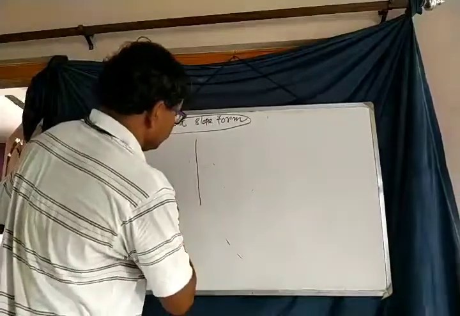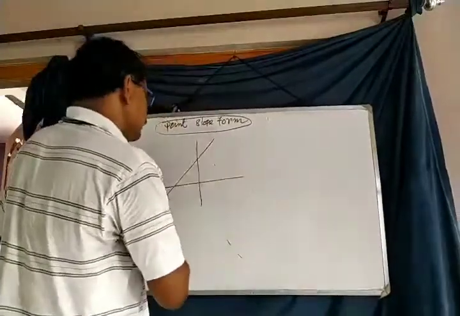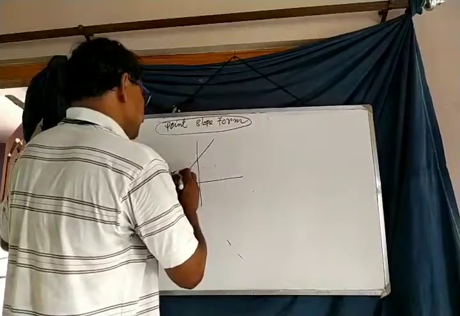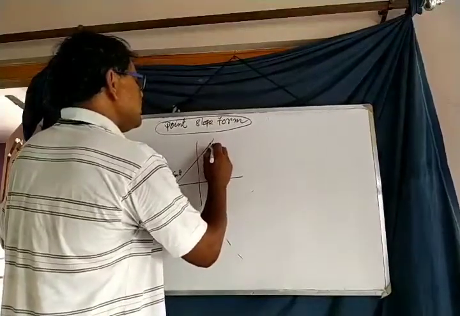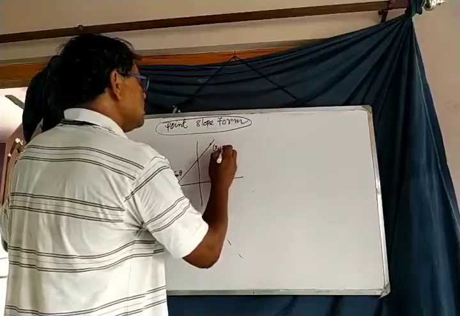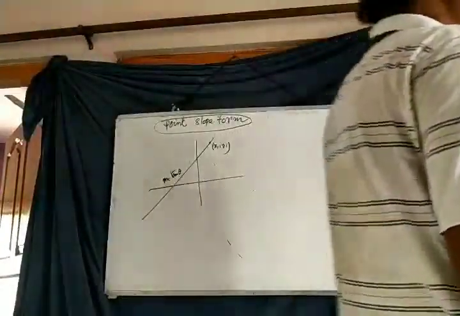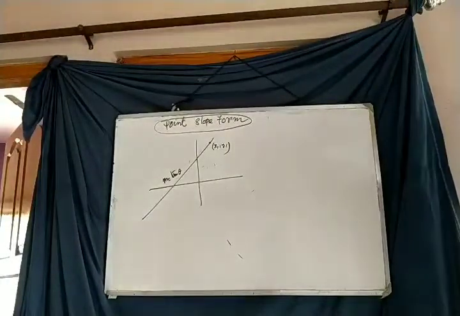Therefore, again, m equals to tan theta means slope is given and there is any point on the straight line x1, y1. x1, y1 be a point on the straight line and the slope of the straight line is m.